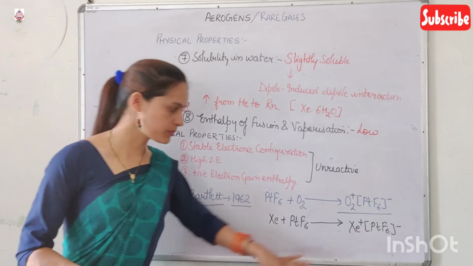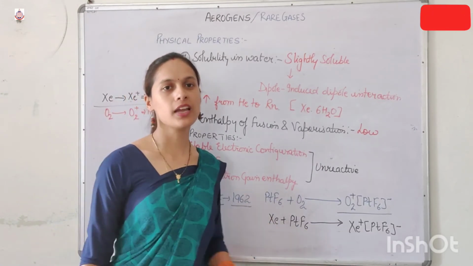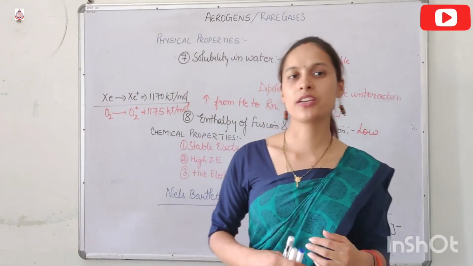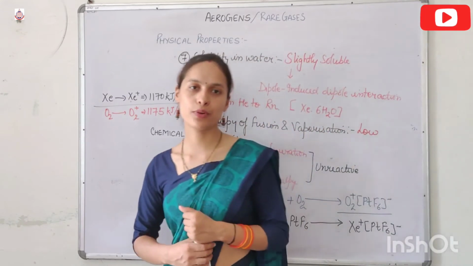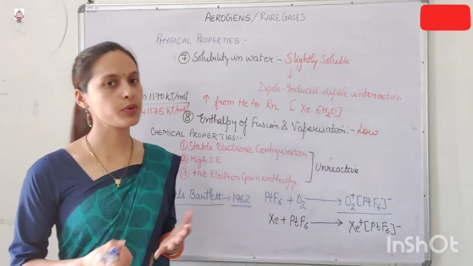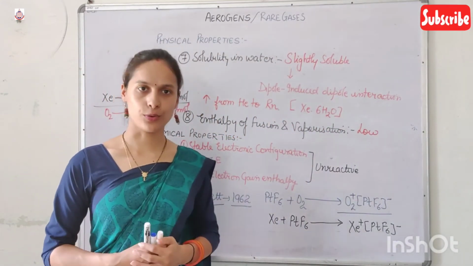And from this point, we get a number of products of xenon and a few products of krypton also.